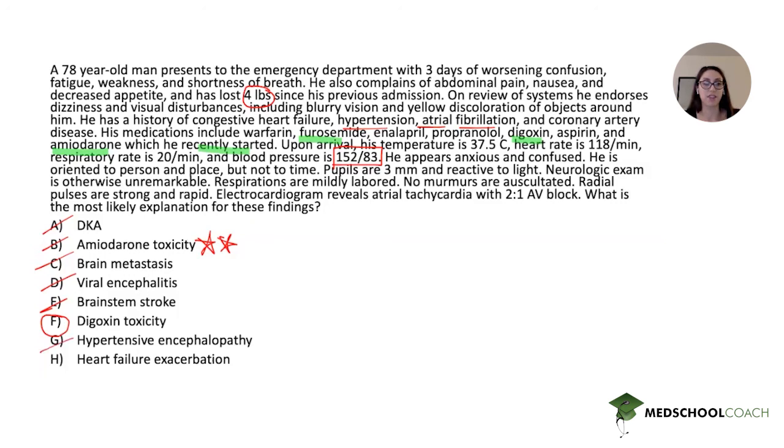And then finally, heart failure exacerbation because of some of the vital sign abnormalities, the labored breathing, and the weight loss. Potentially could have been concerning for worsening of his heart failure. However, there's not enough there. There's no lower extremity edema. There were no crackles on exam. And we had more than just the cardiovascular findings. We also had the neurologic and GI symptoms.